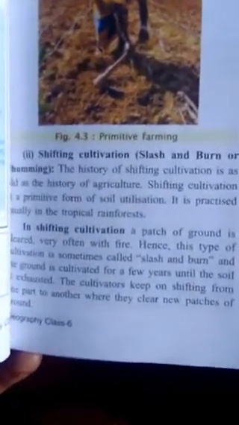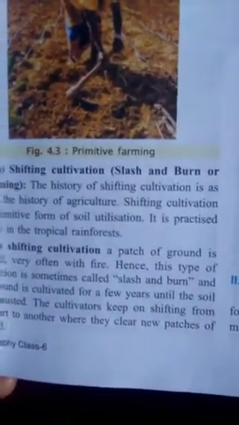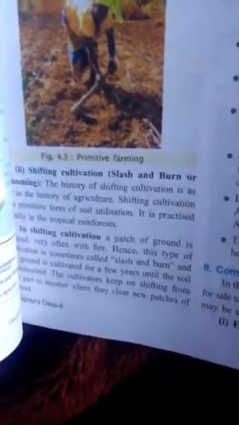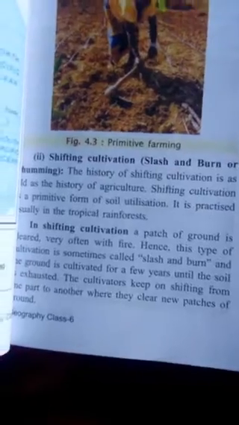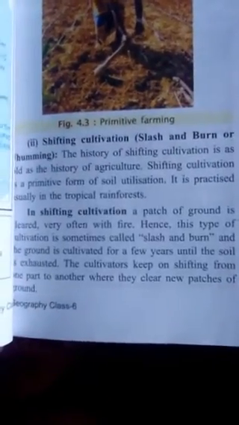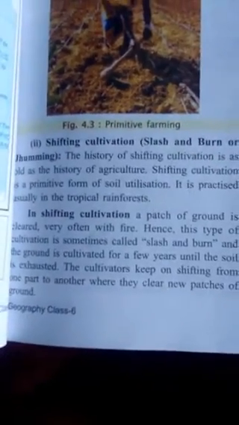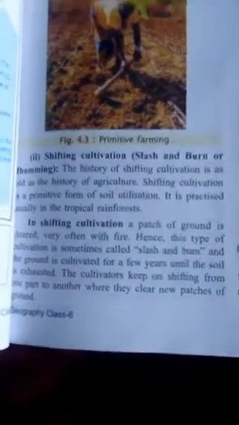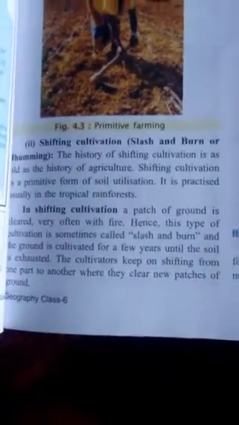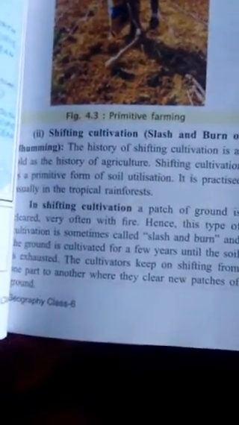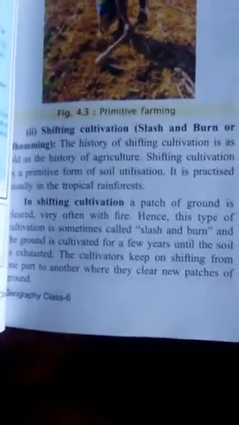In this farming, the farmer does farming in one place and after some time they shift to another field to grow crops. It is practiced usually in tropical rainforests. In shifting cultivation, a patch of ground is cleared, very often with fire. The farmer sets fire to a particular ground.